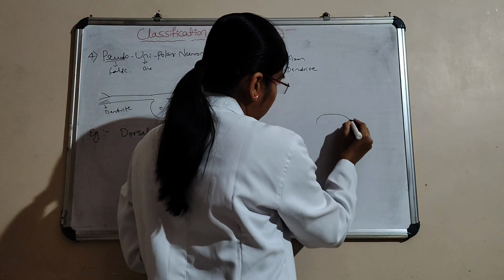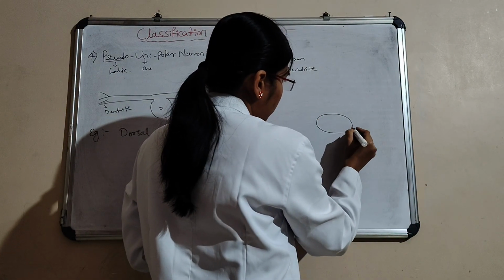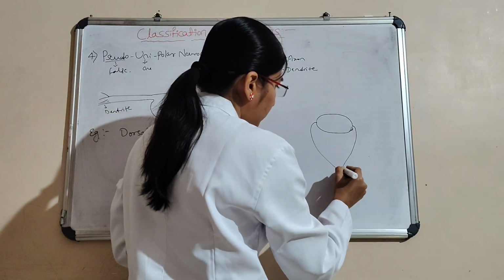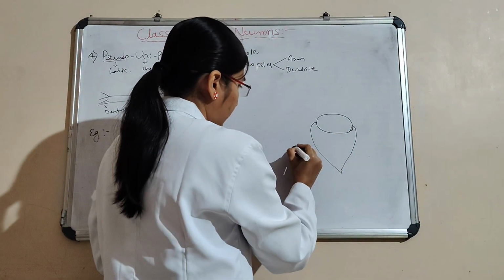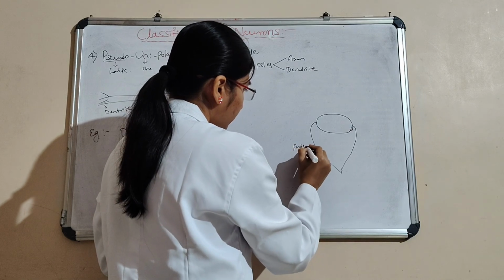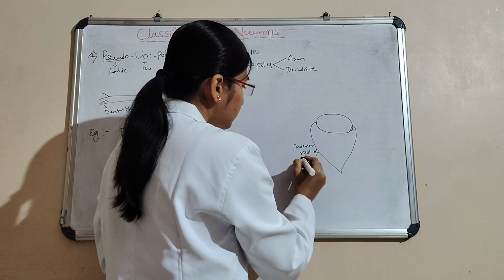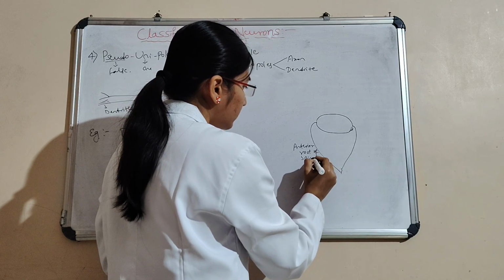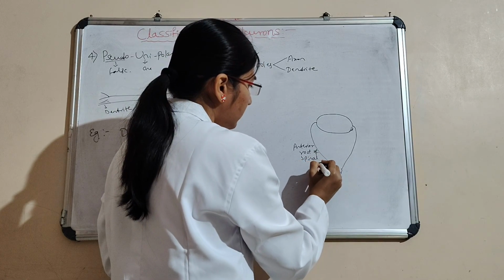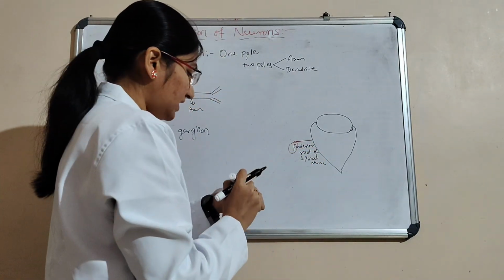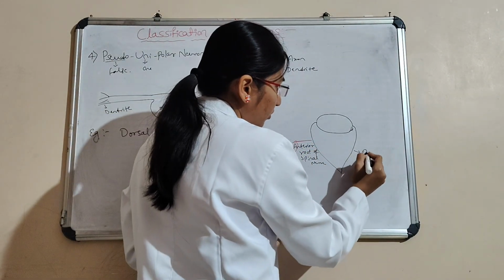Here the spinal vertebra is there, and then here the anterior root of the spinal nerve. This one is anterior, and this one is the posterior.